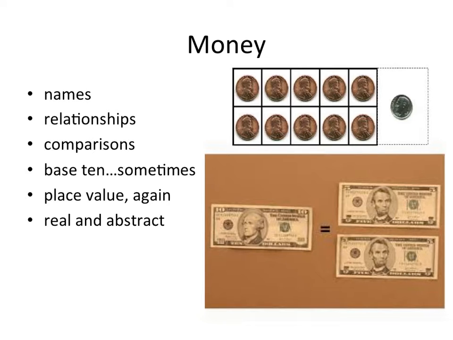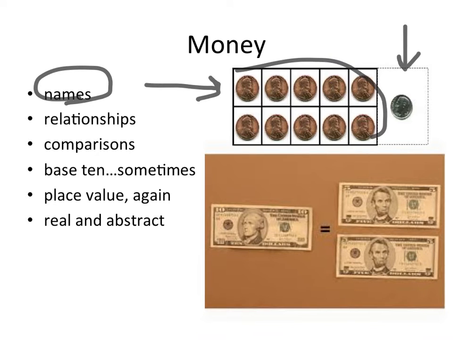We want them to know, of course, the names of the different kinds of money we use, the coins and the bills. We want them to understand the relationships. For example, 10 pennies equals 1 dime. And for many young students, this isn't logical. There are so many of these pennies, and the pennies are actually bigger than the dime. So we need to teach that carefully.